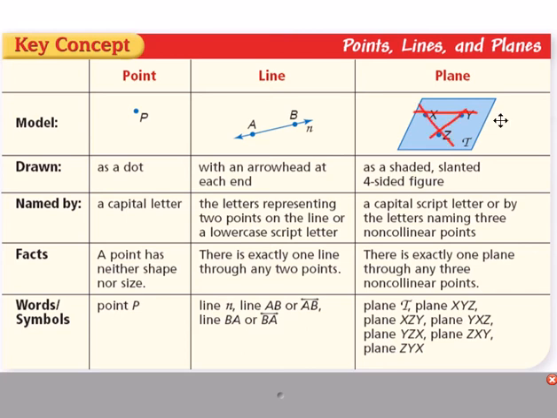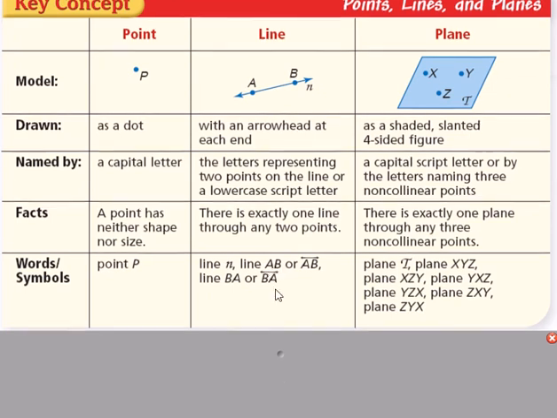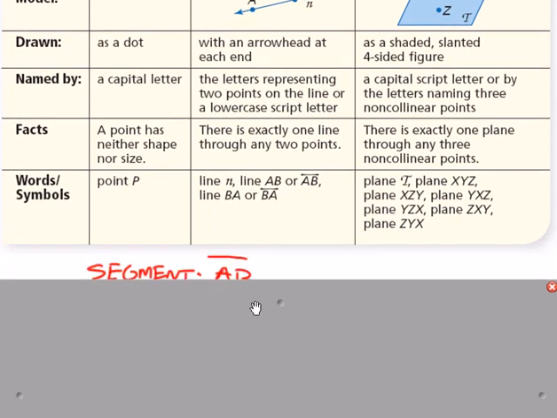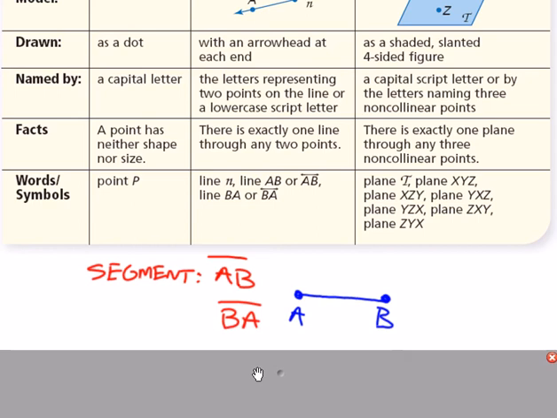X and Z, you can draw a line through them. But since there is no single line that goes through all 3, you can use all 3 of those points to name the plane.